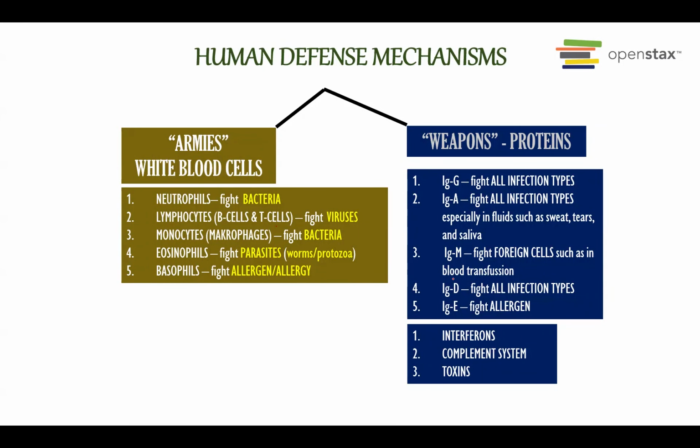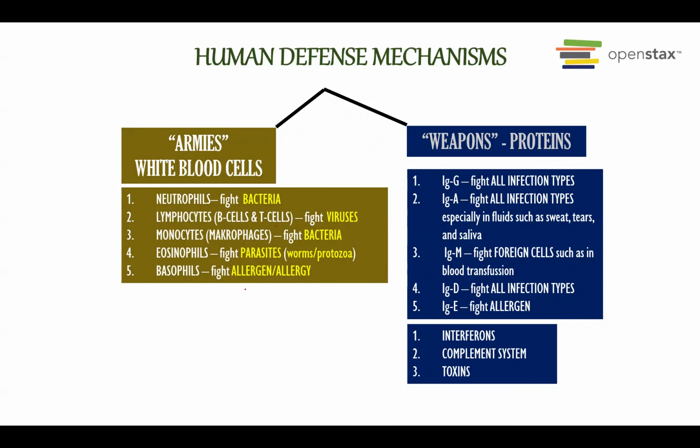And then the next one is called IgD. This also fights against all types of infection, whether bacteria, viruses, or parasites. And IgE, this is the least abundant one. This is the one that actually fights against allergens and allergic reactions.